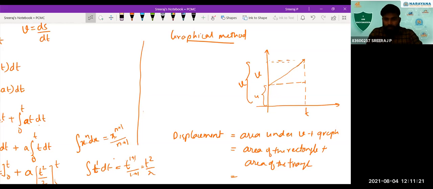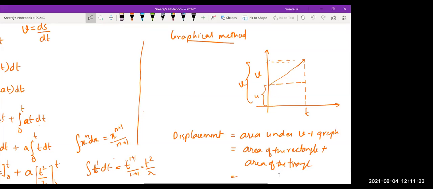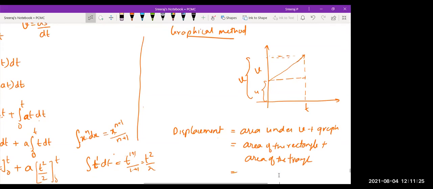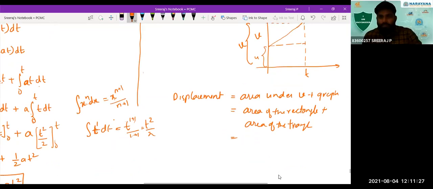What will be the area of the rectangle here? That is U into T. Exactly. See, this is U, this is T. So the area of the rectangle will be UT.